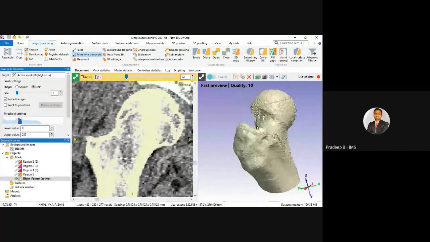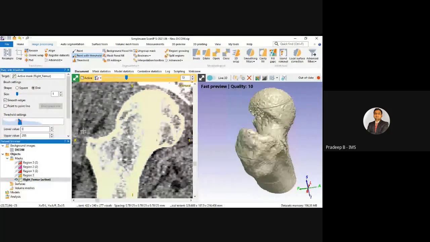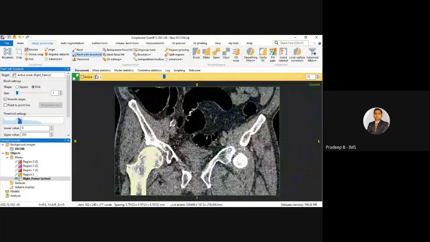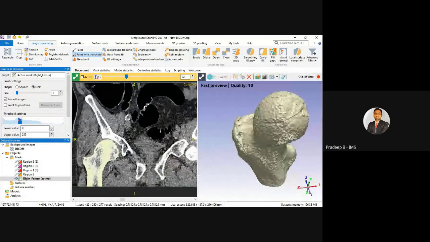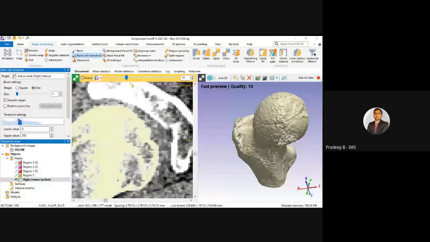For the time, let's say I will just import a different project, because if I close at every point, this may take time. So I will just import a different data, a complete project.